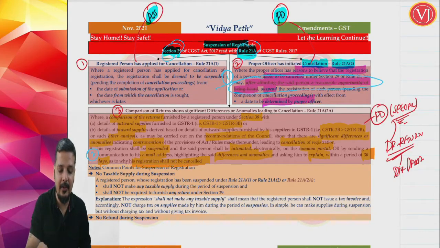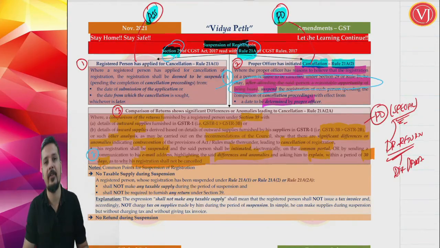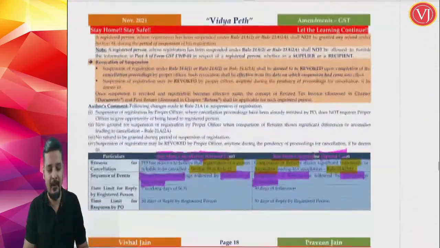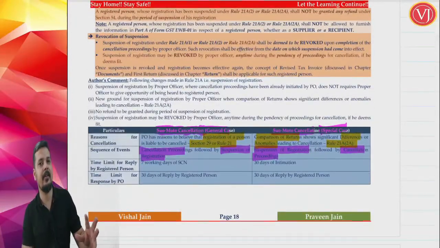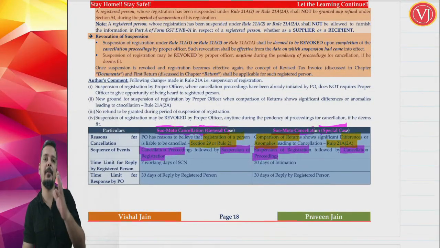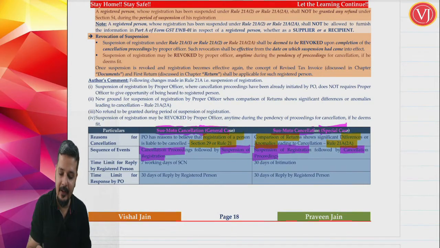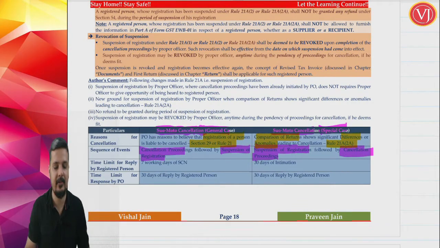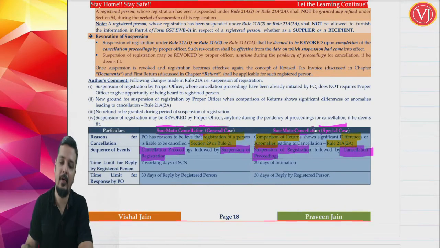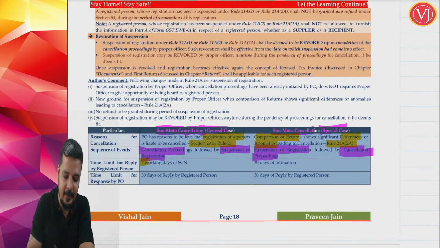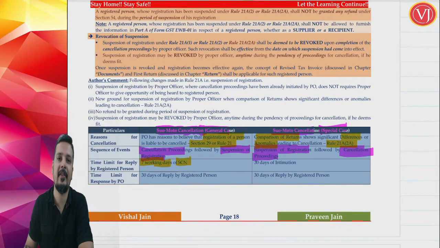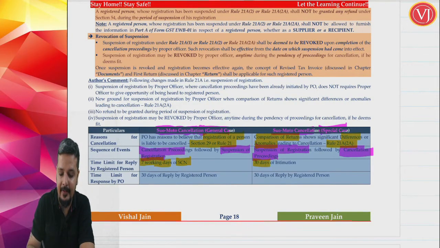Then cancellation proceedings will start. A very special or peculiar scenario. So in the normal scenario, cancellation proceedings are followed, thereafter there will be suspension of registration. But here there is suspension of registration which is followed by cancellation proceedings. In the normal scenario, the assessee will get 7 working days from the show cause notice to reply to the cancellation notice, cancellation proceedings. But here the assessee will get 30 days after intimation.